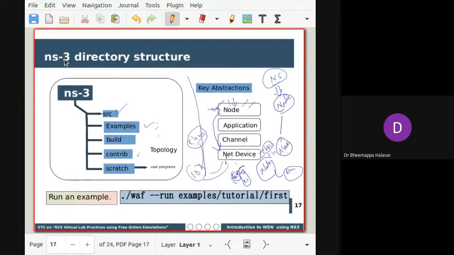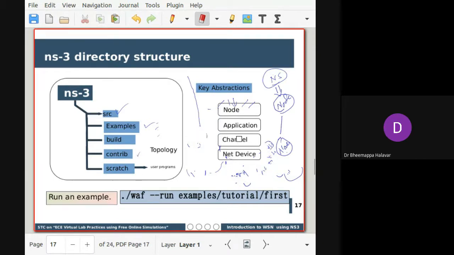Or an echo service, which means sending one piece of information from one node to another node. Generally we call that an echo service. Like that we can create an application on top of a node. These are the basic abstract types which you need to know before doing any simulation model.